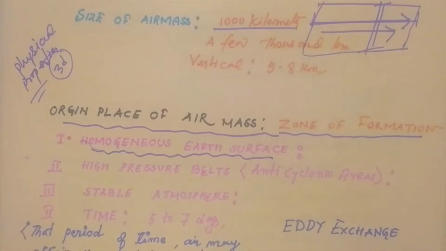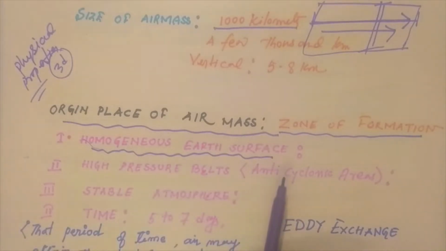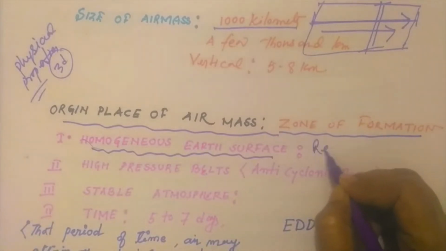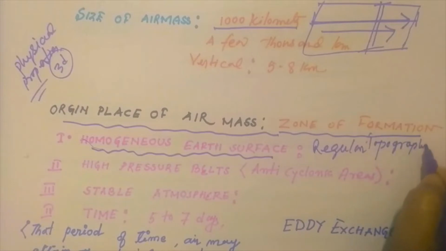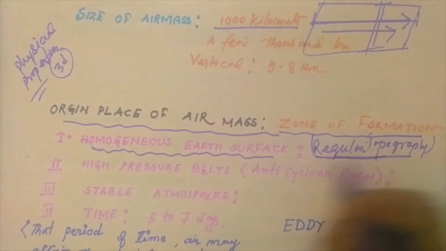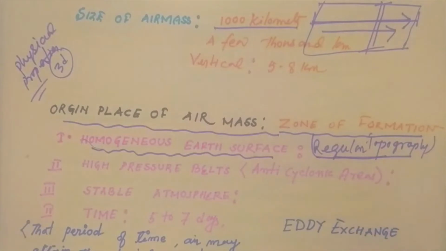So regular topography and a homogeneous earth surface are essential prerequisites for the formation of air masses, but not a combination of ocean surface and land surface, because the ocean surface and land surface cannot have uniform temperature and uniform moisture content due to difference in specific heat.